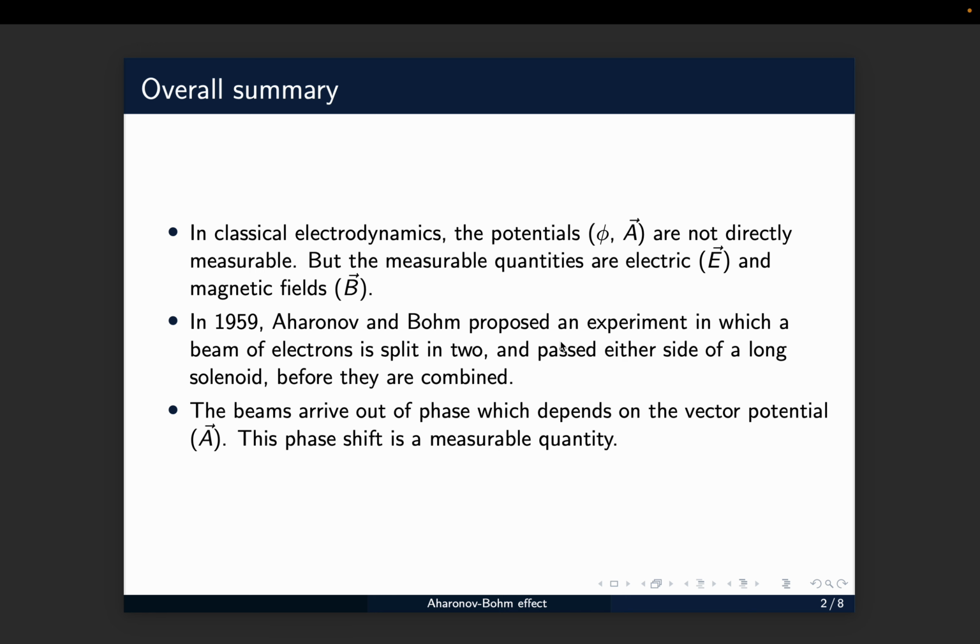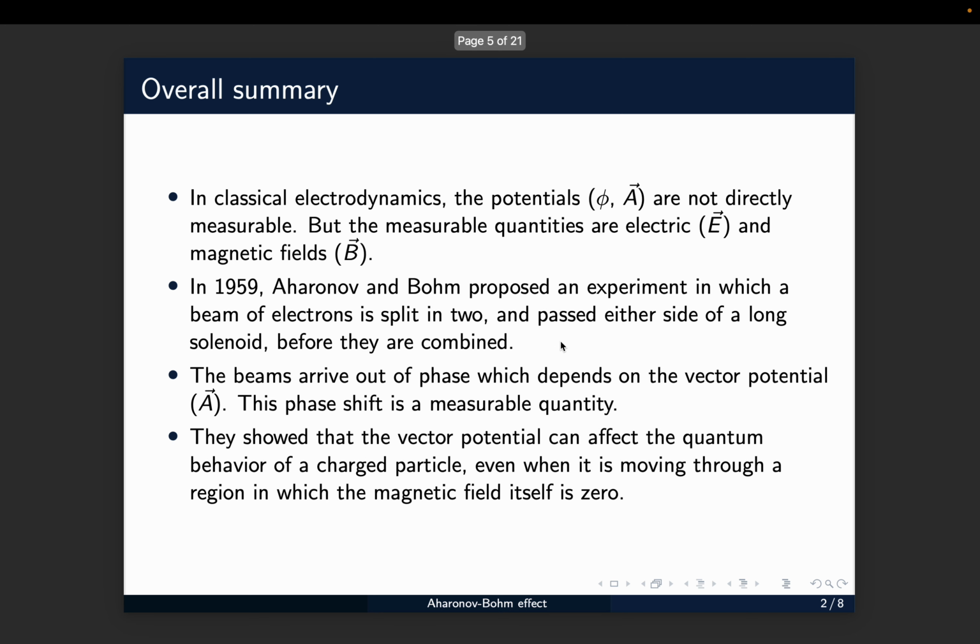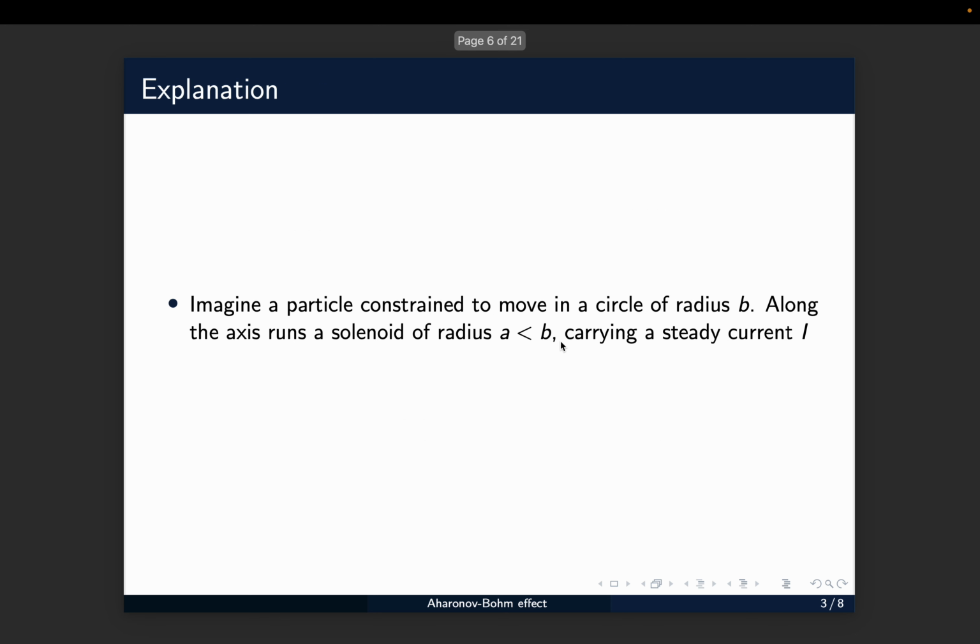The beams arrive out of phase, which depends directly on the vector potential. This phase shift is a measurable quantity. They showed that the vector potential can affect the quantum behavior of a charged particle even when it is moving through a region where the magnetic field is zero. So I'll give a detailed explanation.